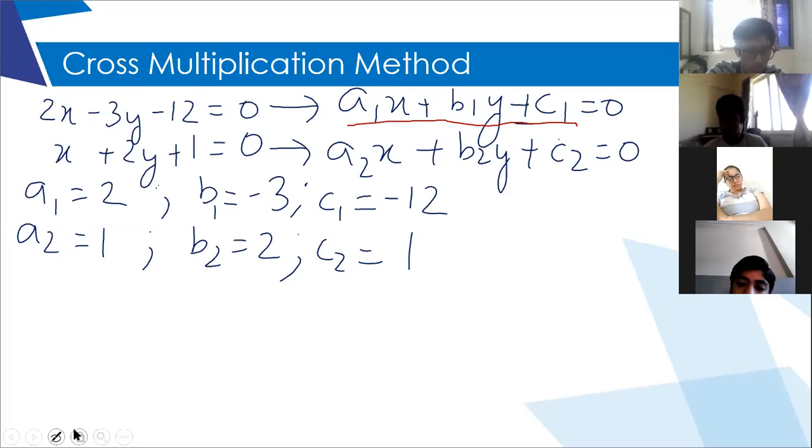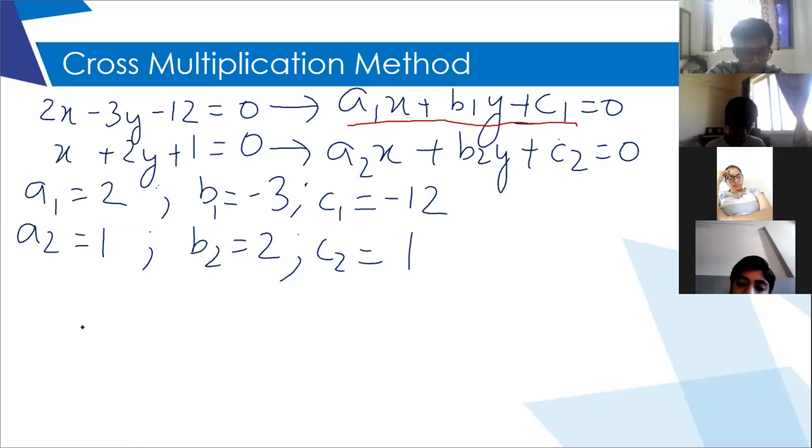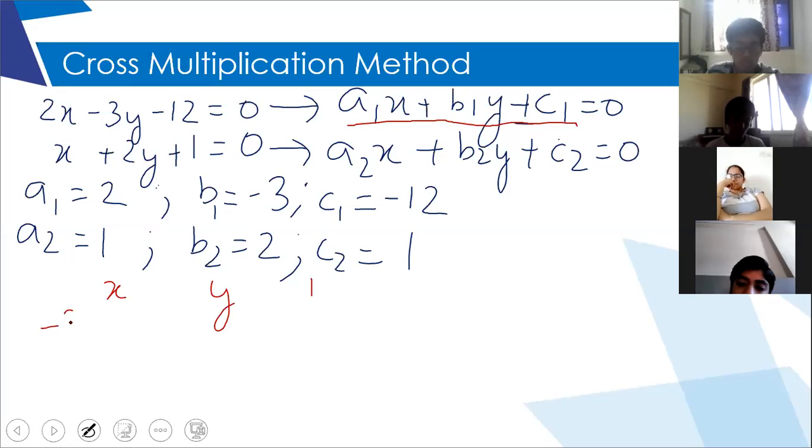Now I'm going to write the arrangement. I told you first that you will write X, Y and 1 in one line. Then in the second line, not exactly below X, you will write just on the left side of X. We will start with B1, B2. So B1 is -3, B2 is 2.